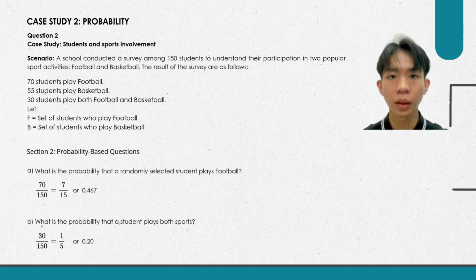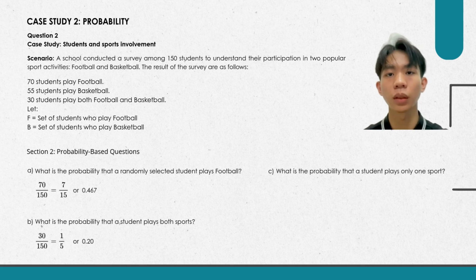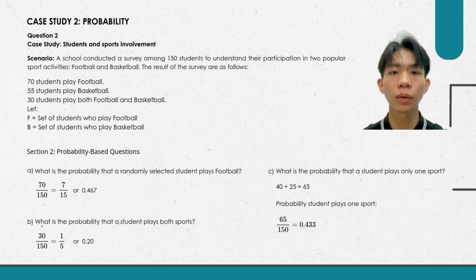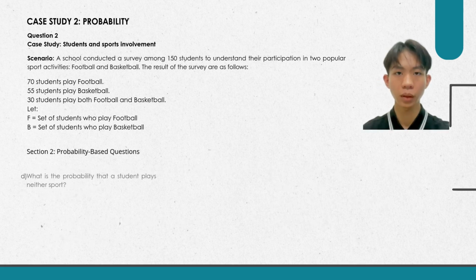The next question is, what is the probability that a student plays only one sport? We already know that 40 play only football and 25 play only basketball. That is a total of 65 students who play only one sport. So the probability is 65/150, and that is equal to 0.433.